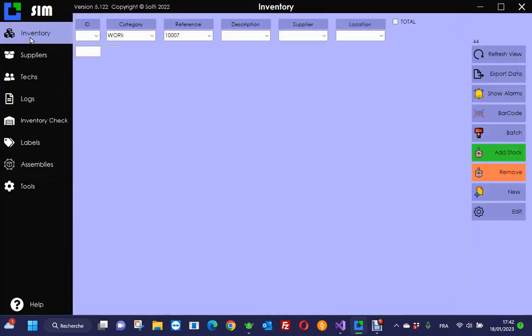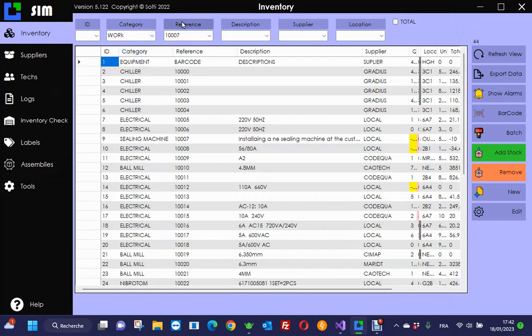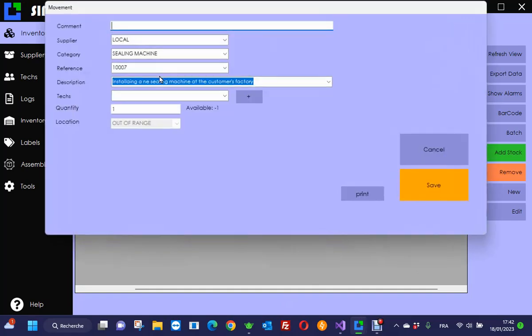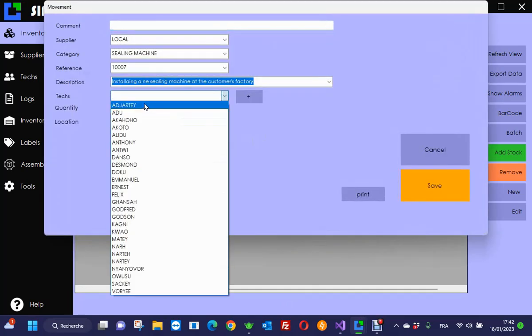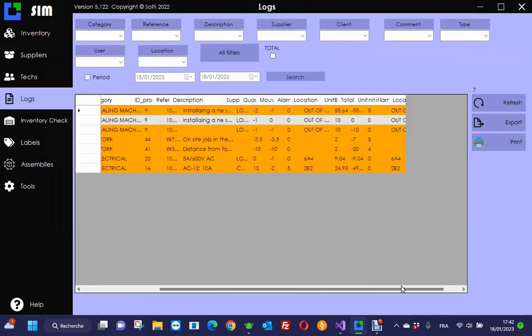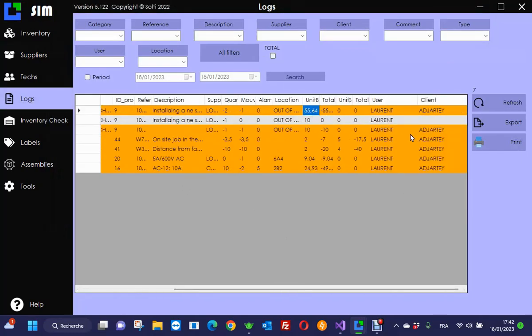Save. Then when I go back to inventory, I can see that my sewing machine now has a price here, and that I will be able to charge my customer for this. If I do it again, I remove that from the stock. The same tech. I will find in my logbook the exact price of what I've done. That's one way of dealing with jobs.